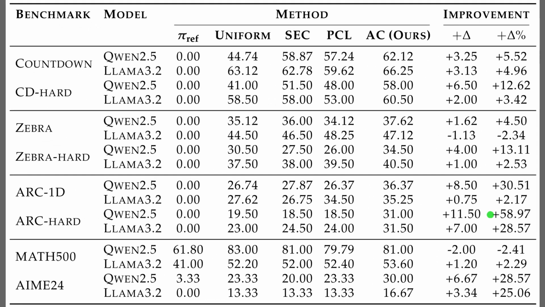Okay, having established robustness, Table 4 lists the peak validation performance achieved within just the first 100 training steps. This detailed breakdown confirms that the efficiency gains hold across different model architectures, specifically Qwen 2.5 and Llama 3.2. If you look at the columns for uniform, SEC, and PCL, the Actor-Curator method, labeled AC, consistently scores higher. The improvement column on the far right highlights the magnitude of these wins, particularly on ARC-hard and AIME-24, demonstrating that the curator identifies high-value problems almost immediately.